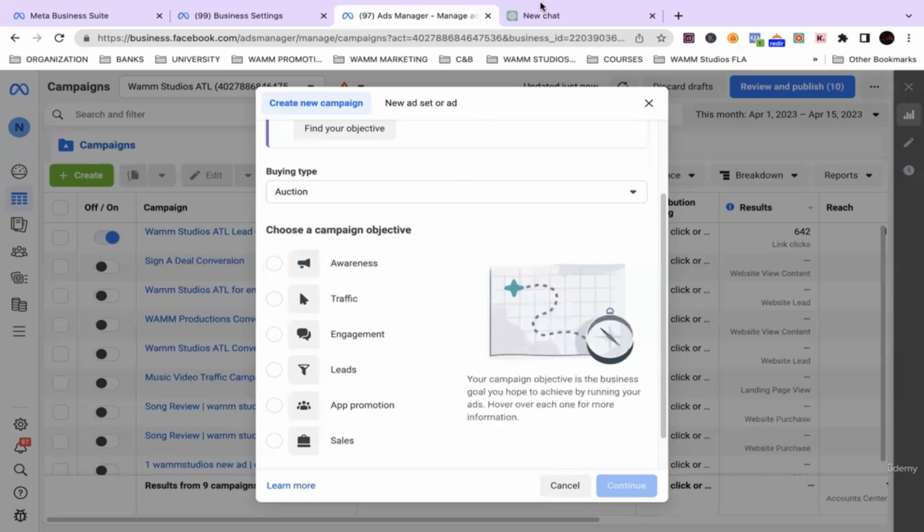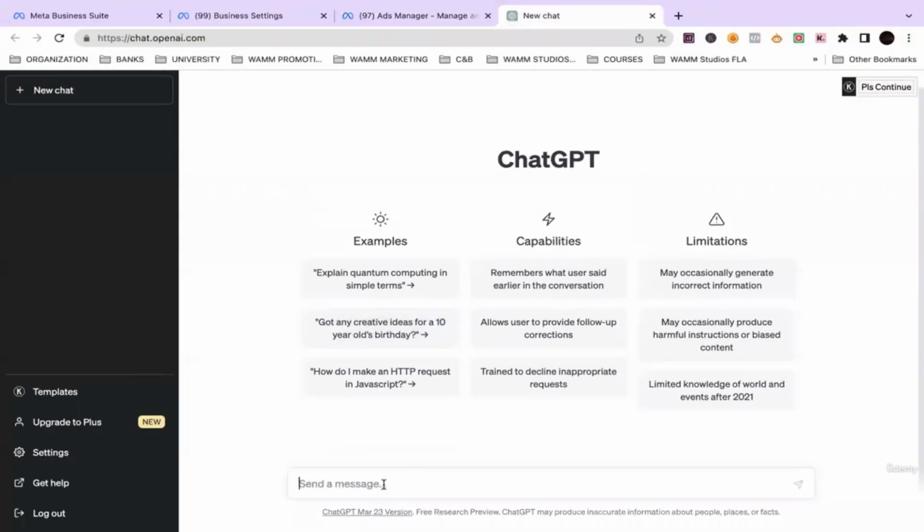Well, let's use ChatGPT. Can ChatGPT help us? Let's ask ChatGPT a question. What is the best campaign objective for a Facebook ad campaign for a recording studio business?